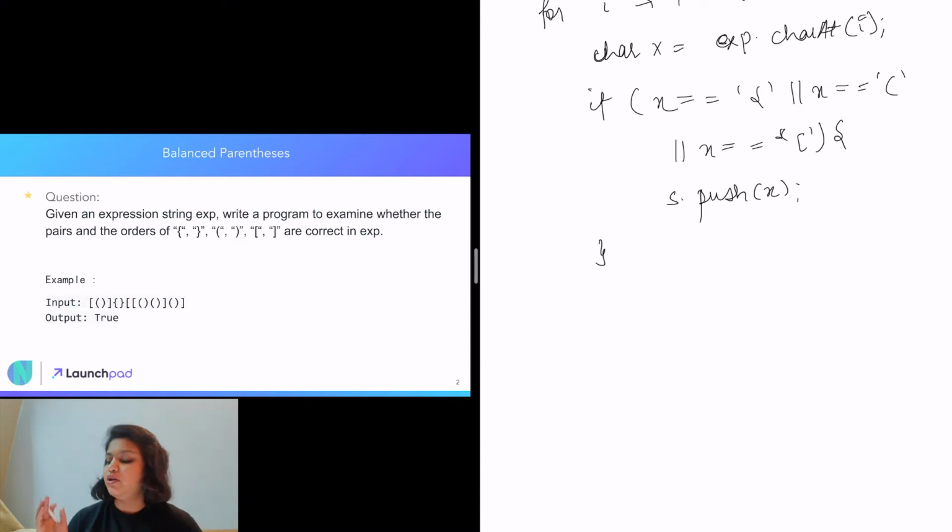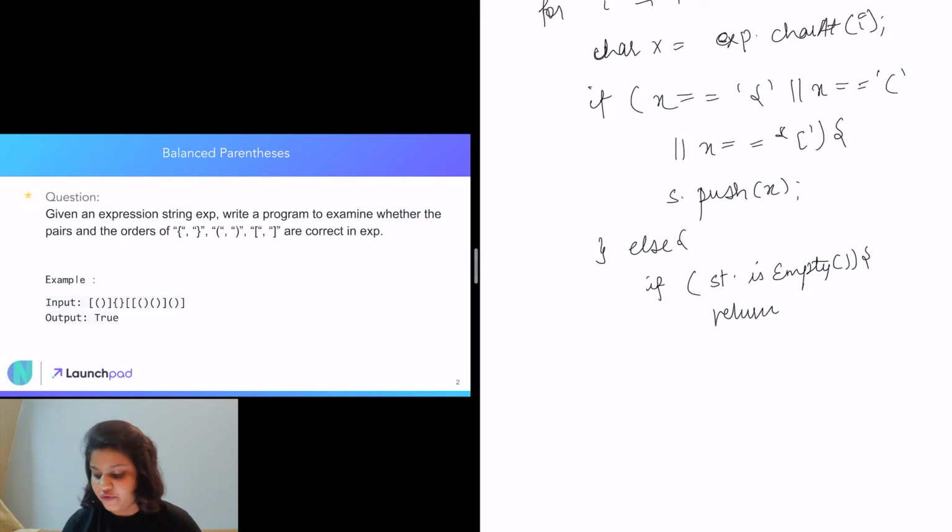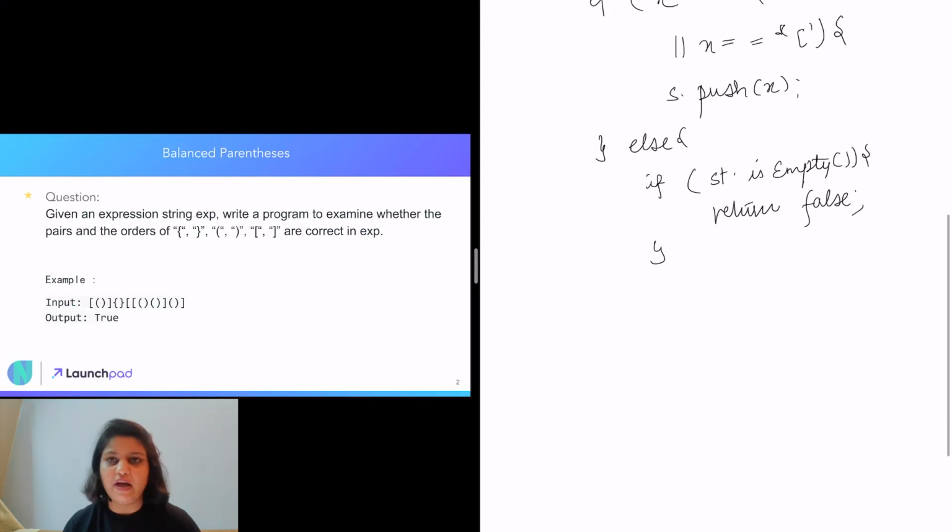If our particular character is closed, as we know our string can only consist of 6 characters, so if they are not one of these opening ones, they are one of the closed ones. So we are going to do the else part. In the else part, we first want to check whether our stack is empty. If it is empty, that means there was no opening brace for which this closing brace has come. So we will return false immediately, saying that this parenthesis is not balanced.